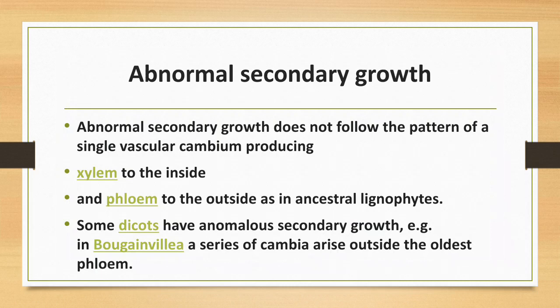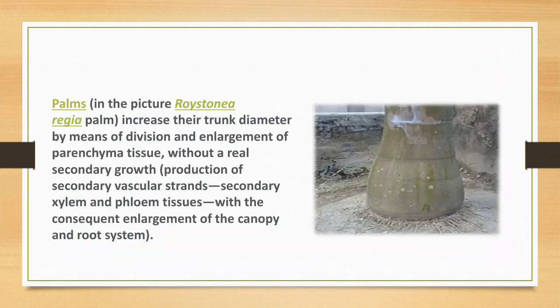Abnormal secondary growth. Abnormal secondary growth does not follow the pattern of a single vascular cambium producing xylem to the inside and phloem to the outside as in the ancestral pattern. Some dicots have secondary growth, for example, in which the cambium arises outside the oldest phloem. You can observe here a palm tree increases its trunk diameter by means of division and enlargement of parenchyma tissue without a real secondary growth.